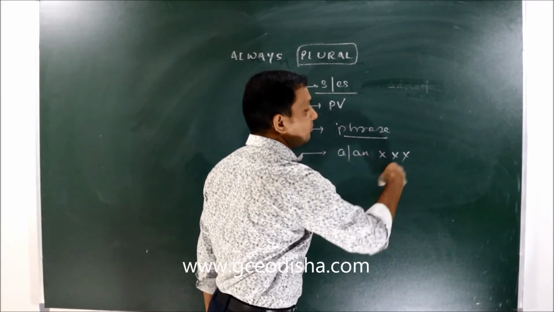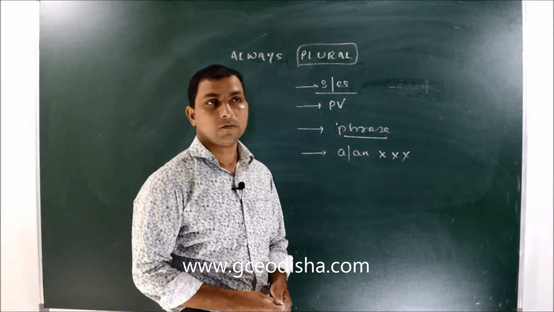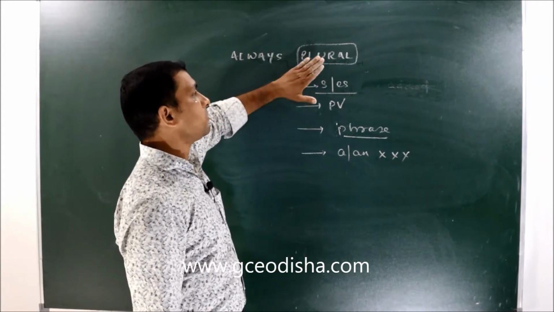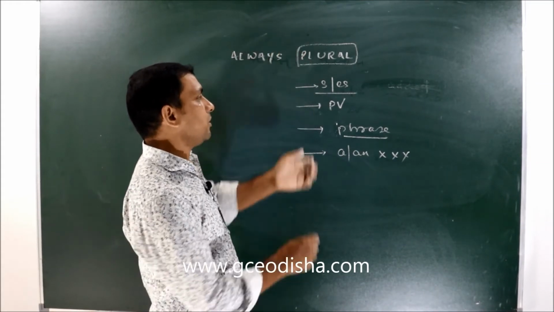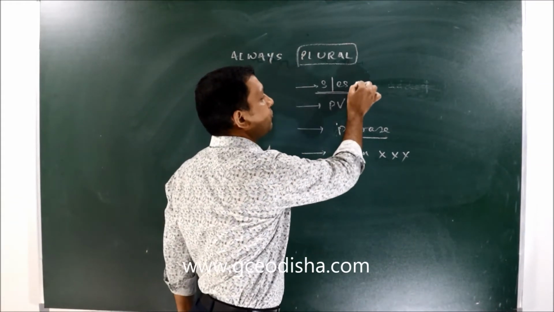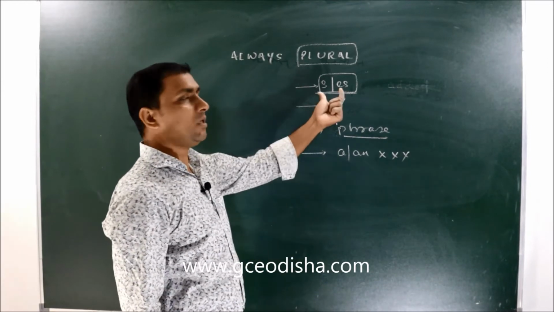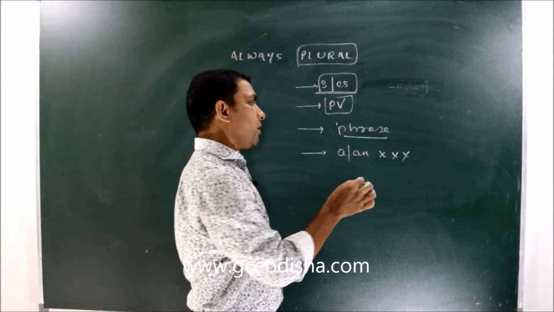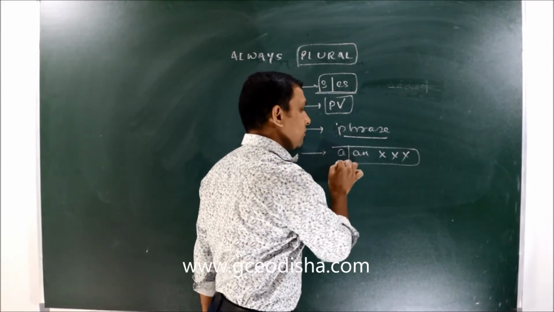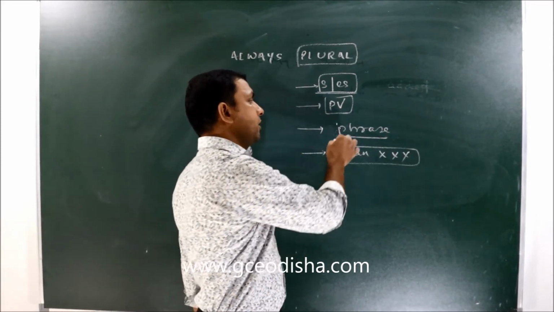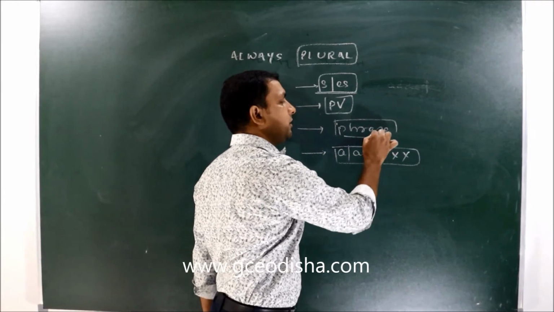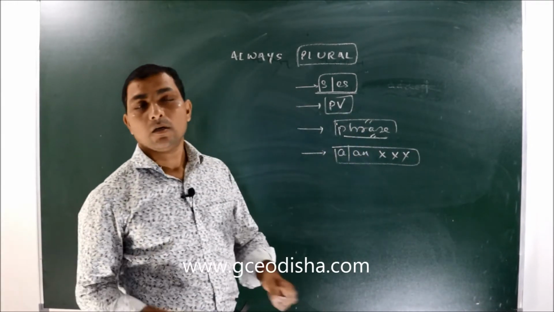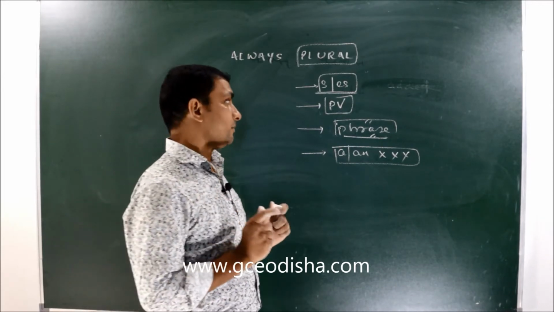As it is always written in the plural, the article a or an is completely incorrect. So these are some common points. Common points means when we say it is plural, that means its form will be s or es. The verb will be a plural verb. Article a or an will be incorrect before it. And if you want to make it in a countable sense, then you have to add a suitable phrase. Example.